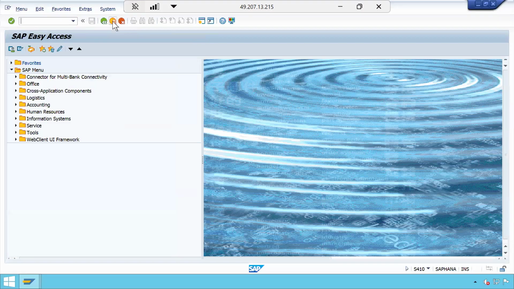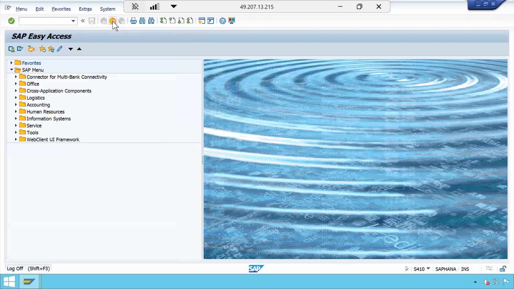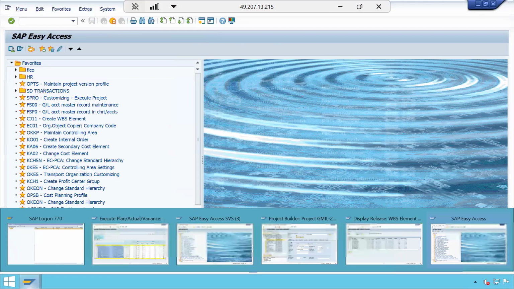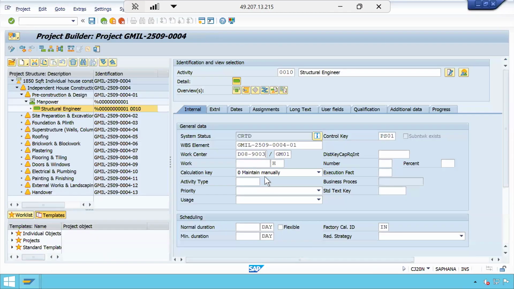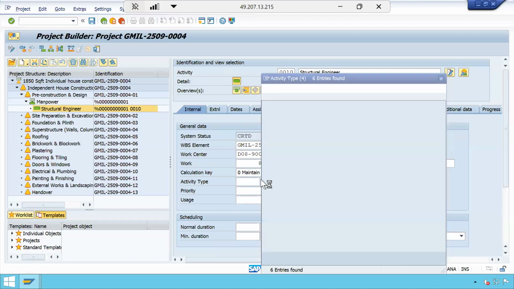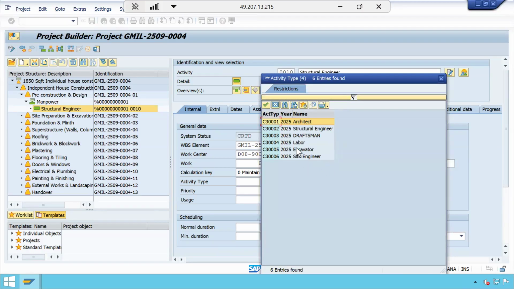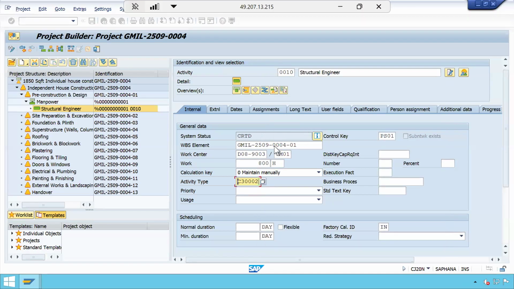This is in display mode. Let me close this. Let me also close this. Let me also close this. Let us say I want to plan these employees for a period of 800 hours. This many hours is impractical. Okay, let me reduce it. Structural engineer. Let us say I will keep it as 100 hours to make it simple.